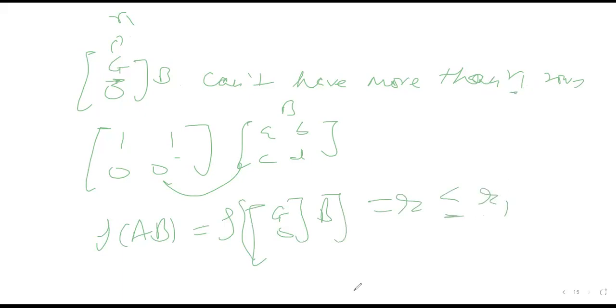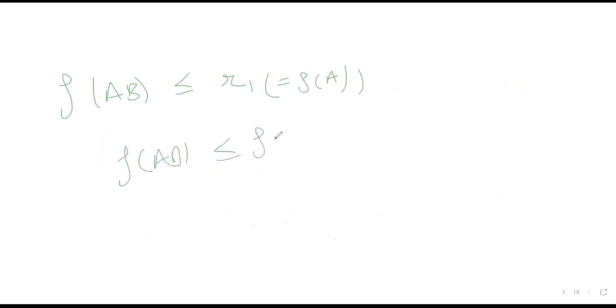So this was the thing. So we actually proved what? From this, we can say that rank of AB is less than or equal to R1, which is actually equal to rank of A, because R1 is the rank of A. So we proved the first part. Rank of AB is less than or equal to rank of A. Now we have to prove that rank of AB is also less than or equal to rank of B.